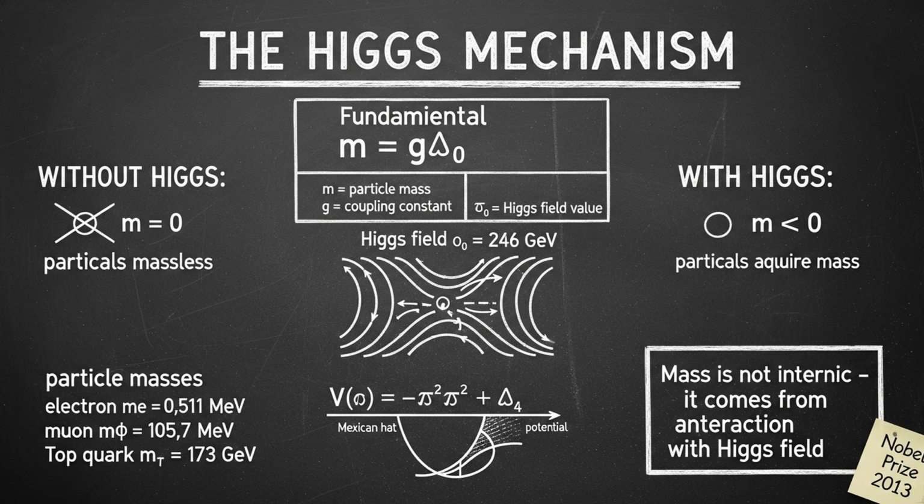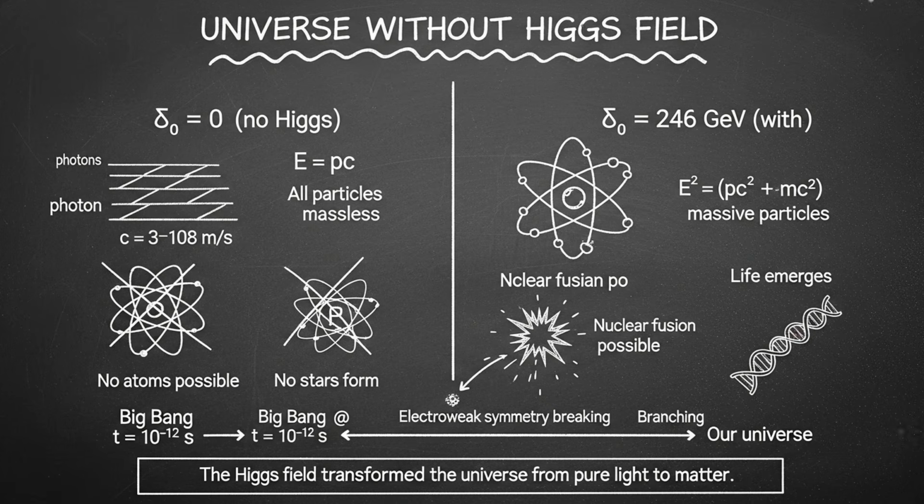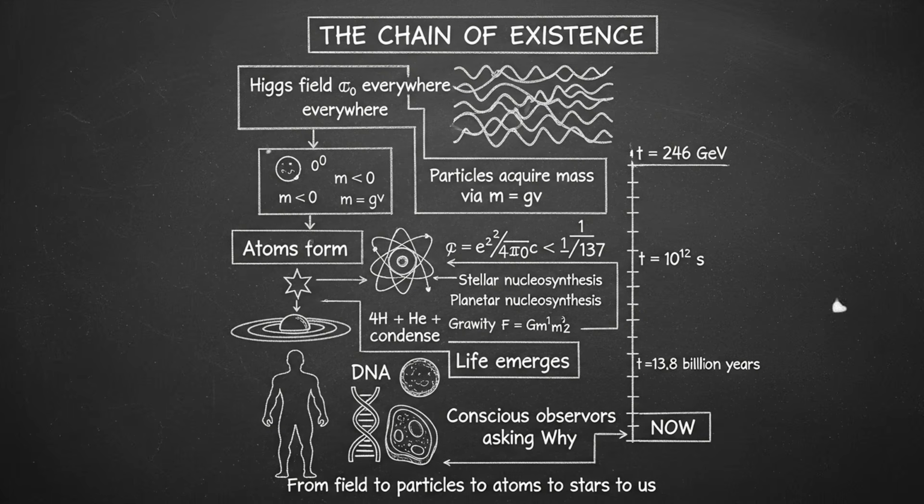You are made of particles. Those particles have mass because of the Higgs field. Without the Higgs field, you would not exist. Atoms would not exist. Stars would not exist. The universe would be nothing but light racing through empty space forever. But the Higgs field is there. It has been there since a fraction of a second after the Big Bang. And because it is there, particles have mass. Atoms form. Stars ignite. Planets condense, life emerges. And here we are, made of particles that got their mass from a field that fills all of space, trying to understand how it all works.